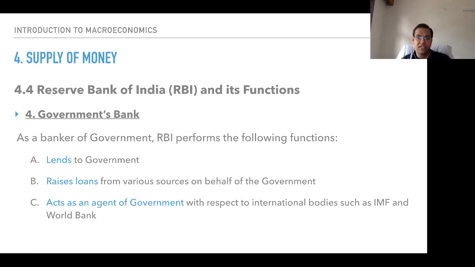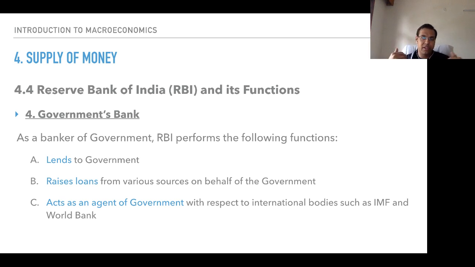This is what I had explained. So look, if it has to act as a banker for anyone, all the activities that a banker would do, RBI would do. Like my banker, if I write a check in someone's favor, then the money would be paid by my bank.